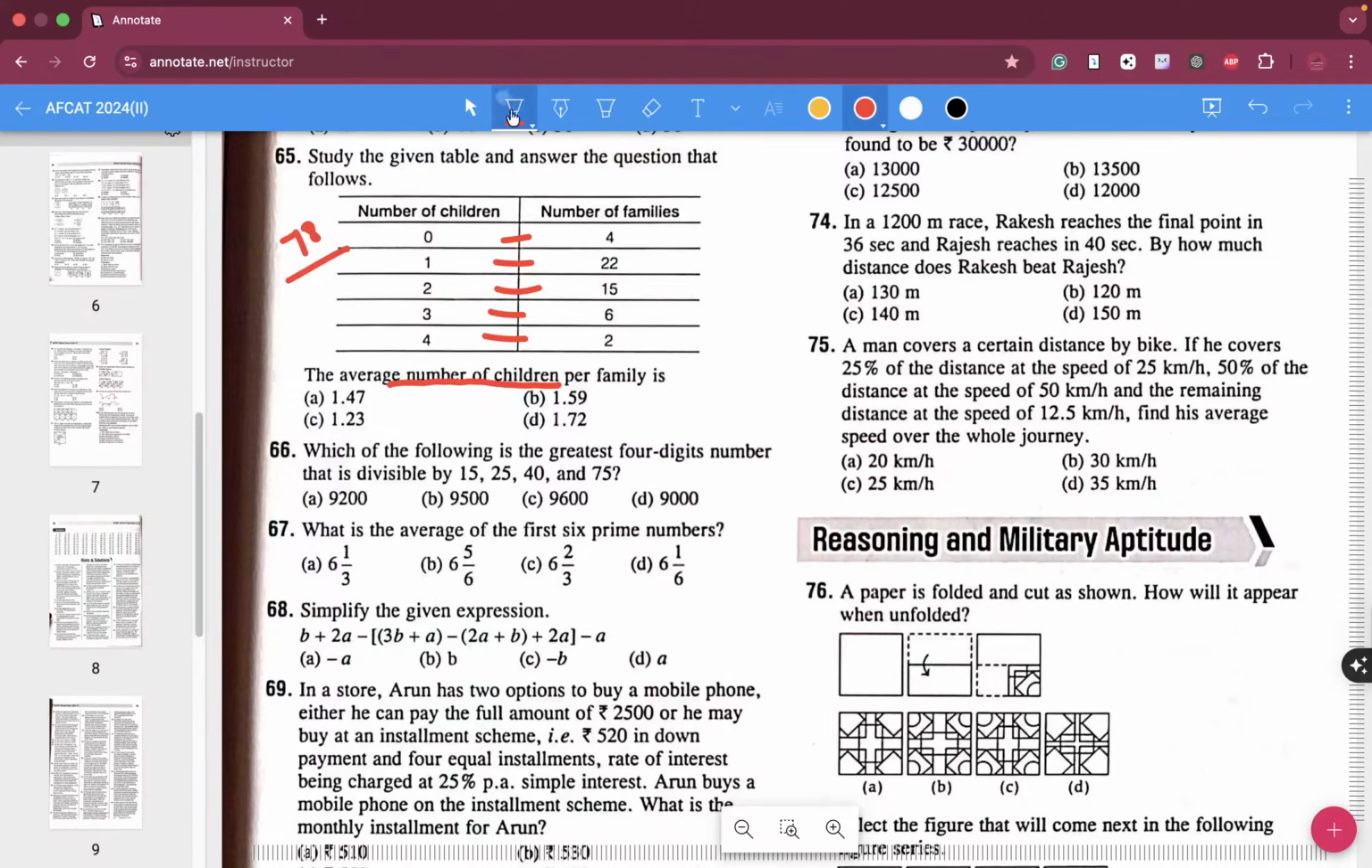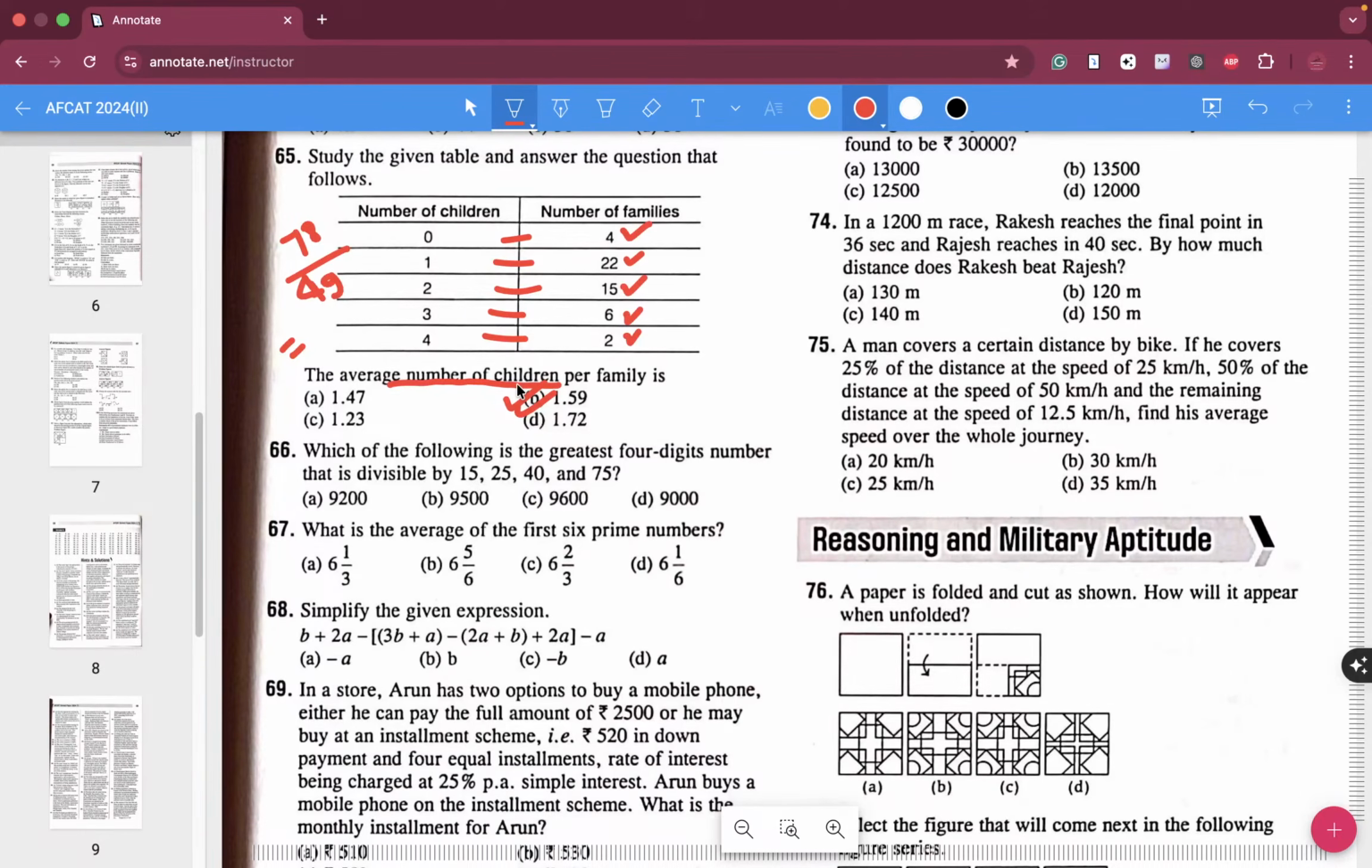Number of families, just add it. 6 plus 4 is 10, 10 plus 22 is 32, and so on, making 49. So 78 by 49. Pick up your calculator and do this. The answer is 1.59. Obviously in your examination you cannot really feel lazy to do these questions, isn't it?